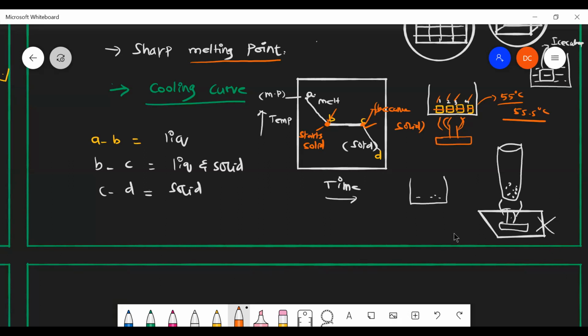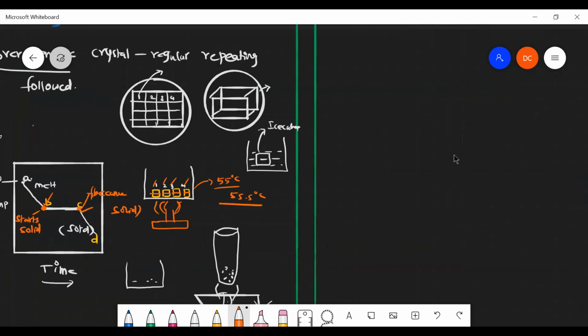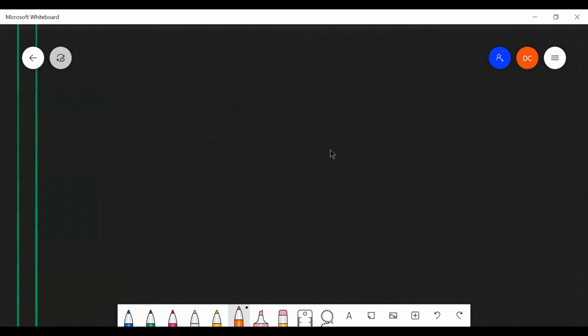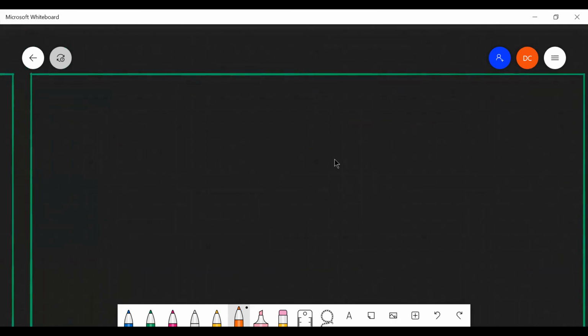Then another point, it is also a very, very important concept: anisotropic in nature. If you want to learn about crystalline solids, you must know all these things very clearly. Otherwise, you can't attend the questions, because this time it is completely MCQ.